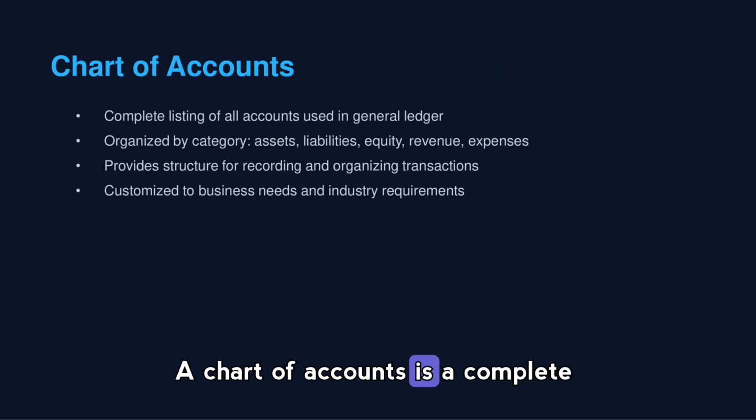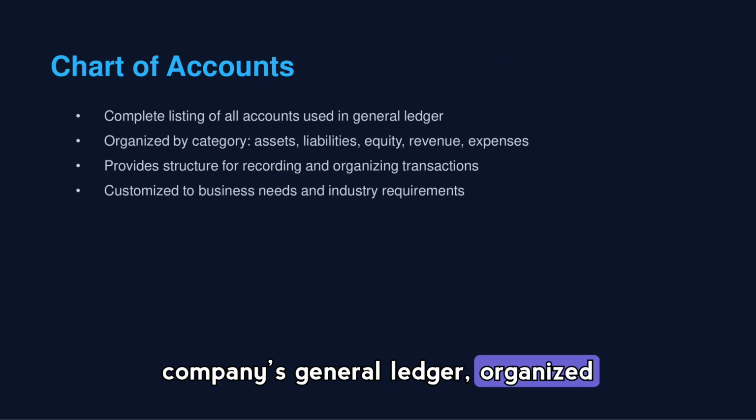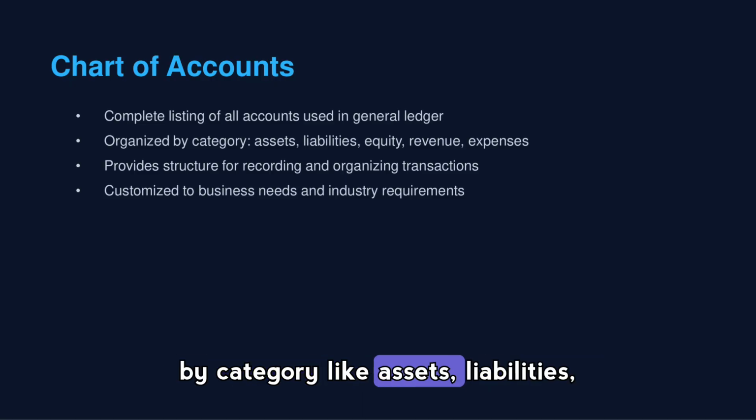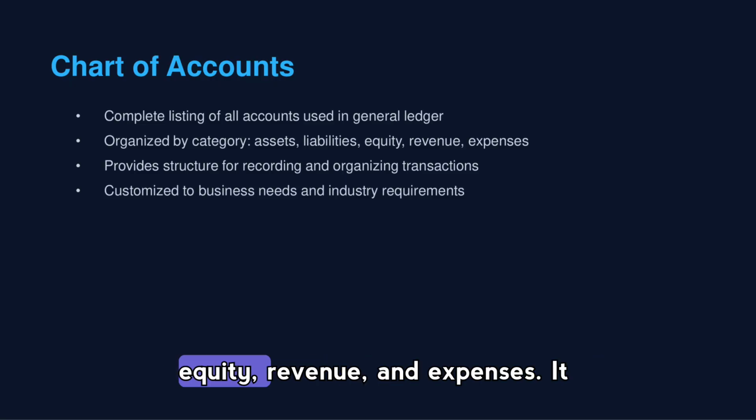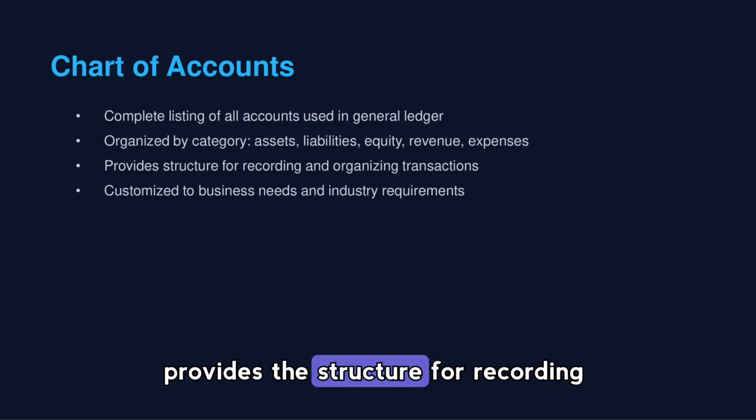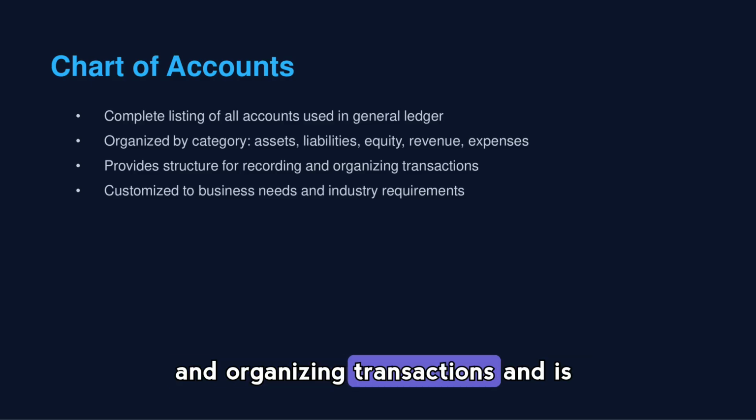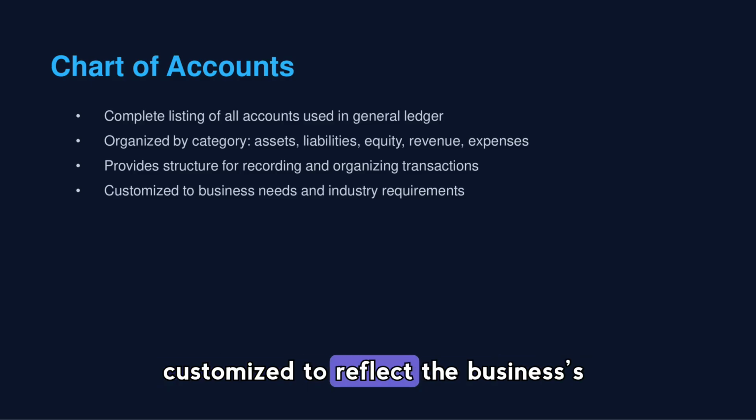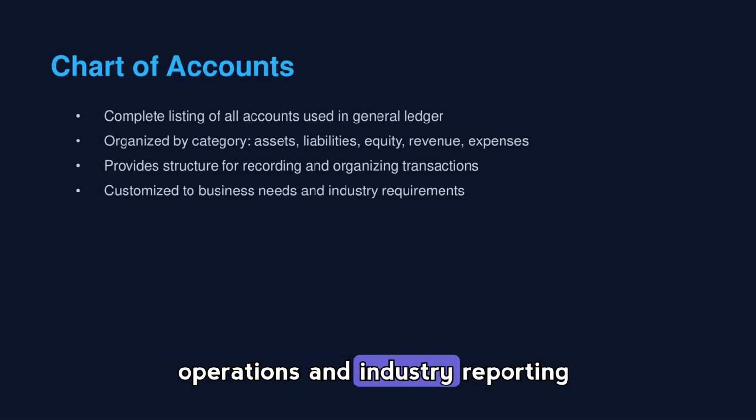A chart of accounts is a complete listing of all accounts used in a company's general ledger, organized by category like assets, liabilities, equity, revenue, and expenses. It provides the structure for recording and organizing transactions and is customized to reflect the business's operations and industry reporting needs.